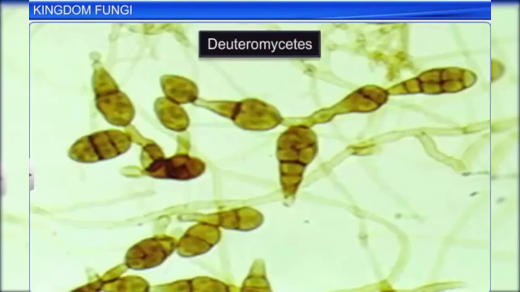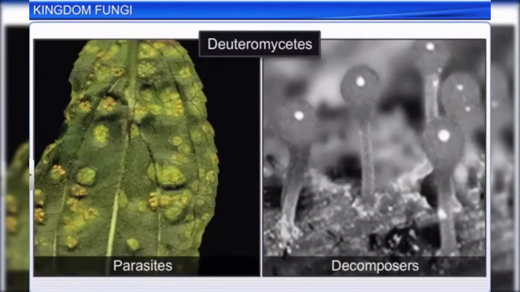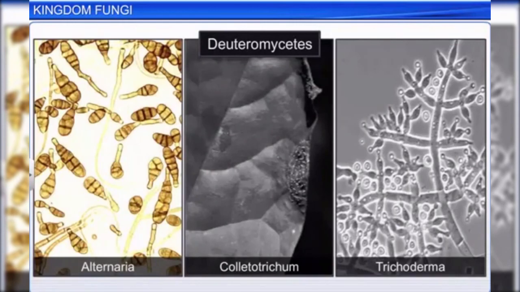They too have a septate and branched mycelium. They are saprophytes or parasites, while a large number of them are decomposers, which help in mineral cycling. Alternaria, Colletotrichum, and Trichoderma are examples.